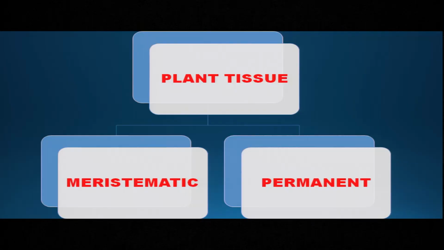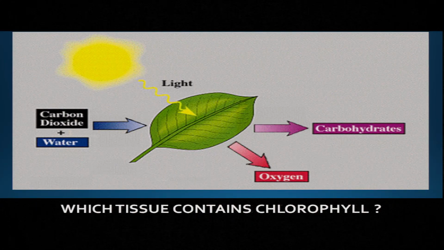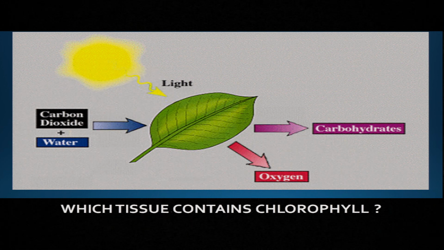Okay. Now next, till now we have learnt that plant tissue is divided into two types. One is meristematic and the second type is permanent. We are going to discuss permanent tissues. All of you know that leaves help in photosynthesis. Mainly the chlorophyll present in the leaf traps solar energy and helps in photosynthesis. But do you know which type of tissue contains chlorophyll? It is a type of permanent tissue.